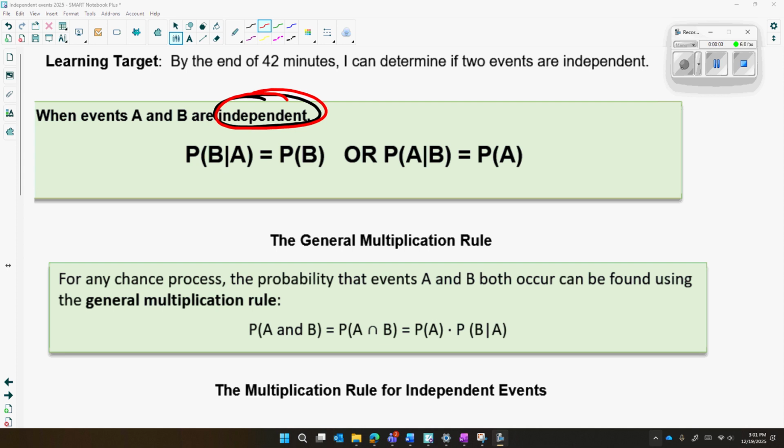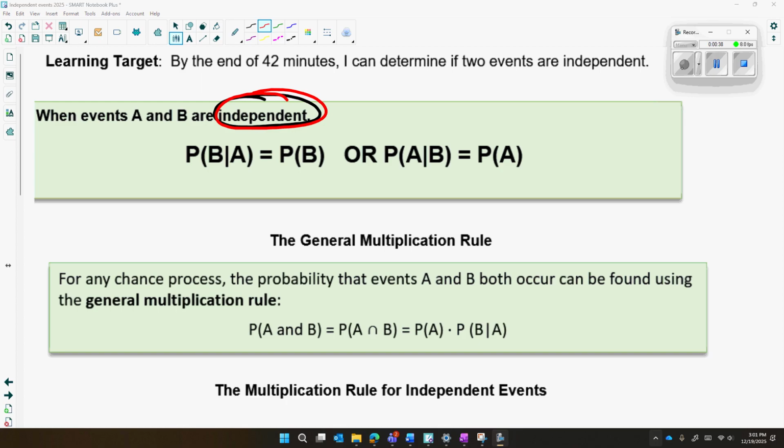Hello, today we're going to talk about if events are independent or not and how to prove it algebraically or using math. So we already have talked a little bit about events being independent. We talked about a coin and a die. This is a great example of two events that are independent because if you know what happens on a coin flip, it should not influence the probability of getting a number, say a 5, rolled on a die. So knowledge of the one event occurring should not impact the probability of the second event occurring.